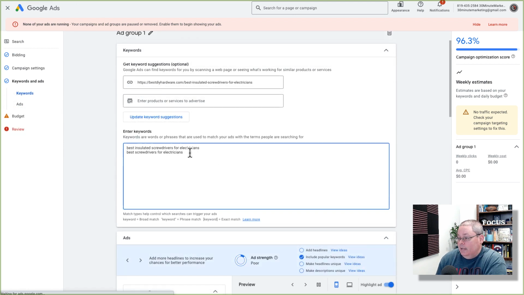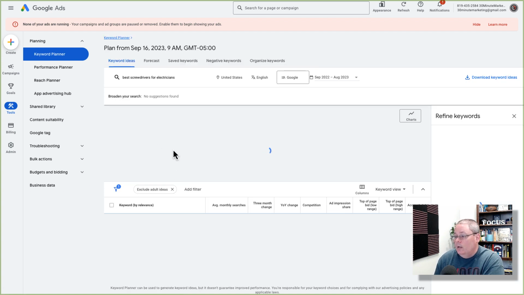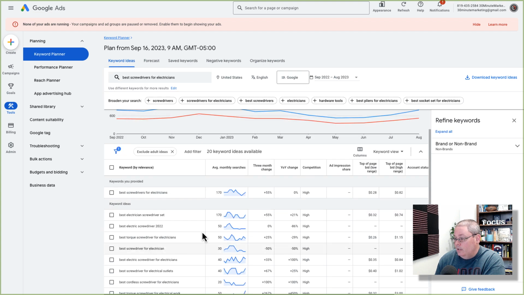So at this stage, what I've done is I've added best screwdrivers for electricians to try to get the weekly clicks up to 0. My only assumption here is that it won't let me move forward because it's going to say that I'm not going to be able to spend any of my money based upon my keywords. So what I'm going to do is I'm going to go into Keyword Planner and I'm going to look for best screwdrivers for electricians and see if I can generate some more keywords. But here you see best screwdrivers for electricians.